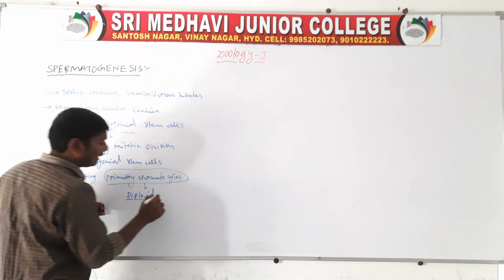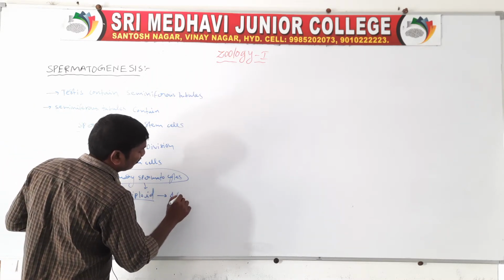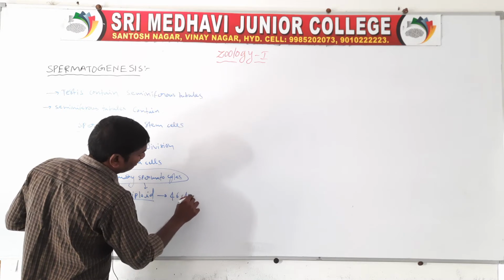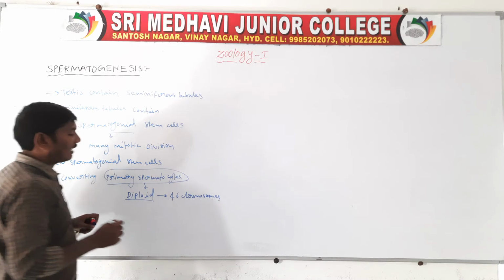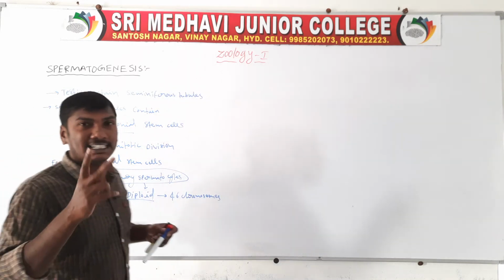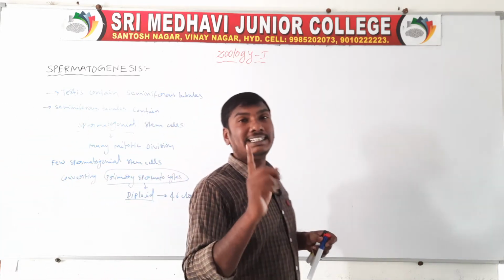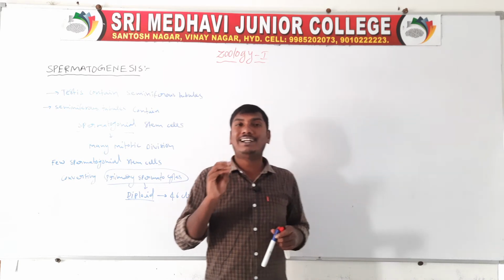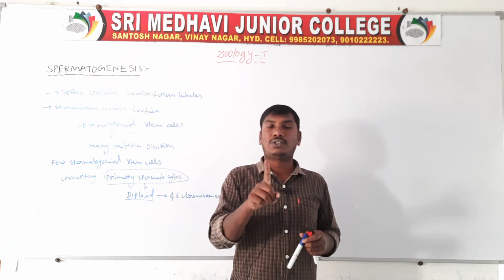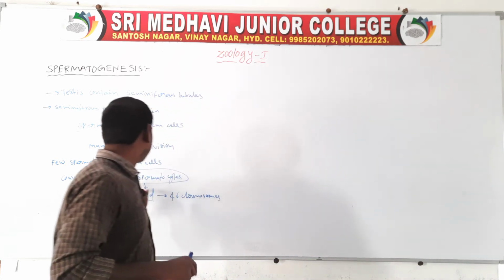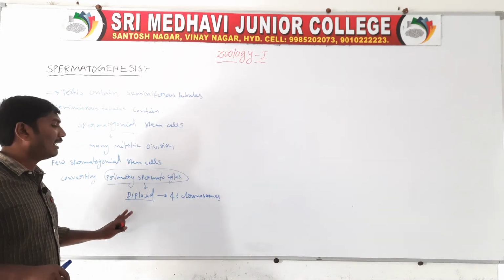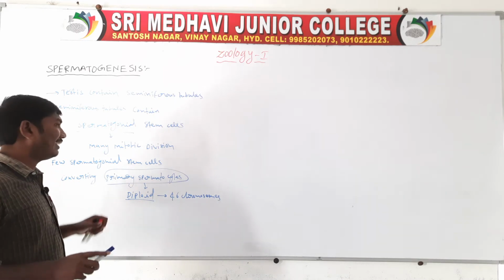Diploid means they contain 46 chromosomes, and haploid means 23 chromosomes. The total human body contains 46 chromosomes. So the primary spermatocytes contain 46 chromosomes; they are diploid.